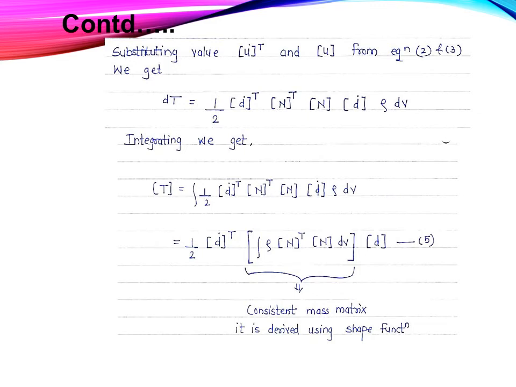Now we are going to integrate, because we have already seen the equation for only one element. Now for the assemblage of the elements, we have to integrate that equation, and your final answer for the kinetic energy is equal to 1/2 d dot transpose matrix multiplied by the integration of rho into shape function transpose matrix into shape function into dV, into d dot. Now this integration of rho into shape function transpose and shape function into dV is the consistent mass matrix. It is derived using the shape function.